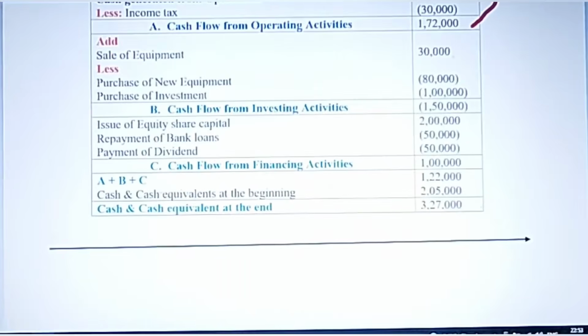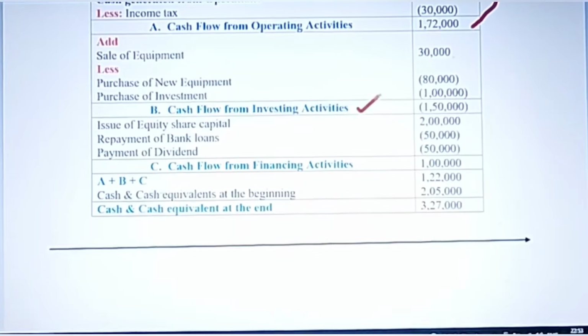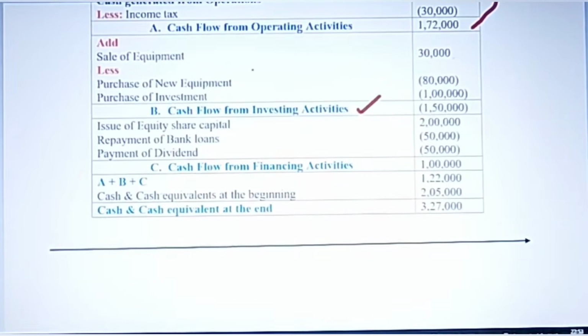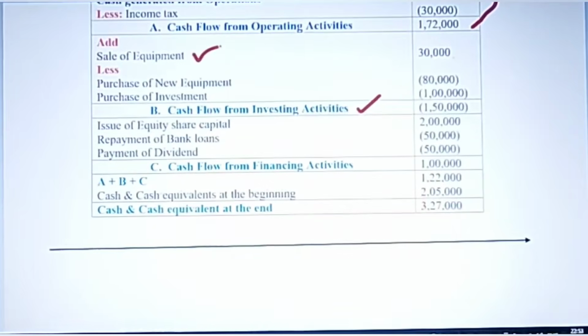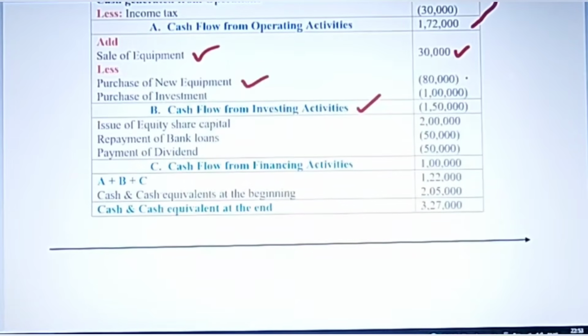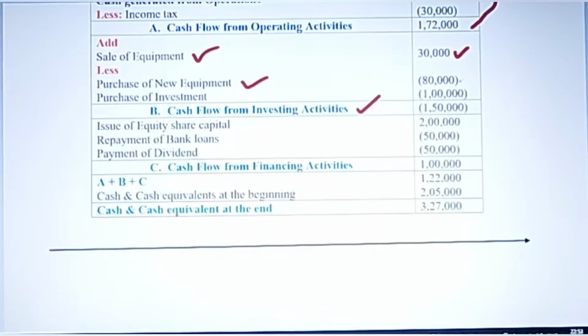To calculate cash flow from investing activities, you will add sale of equipment, right? 30,000, this is also there in the question, and purchase of new equipment, this is also given. So this will be subtracted. All sales will be added, purchases will be subtracted.